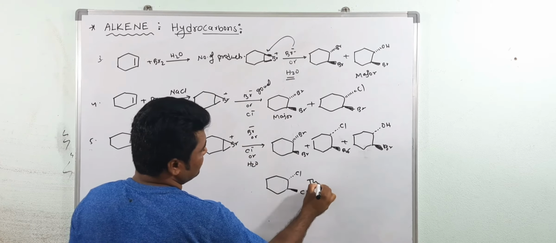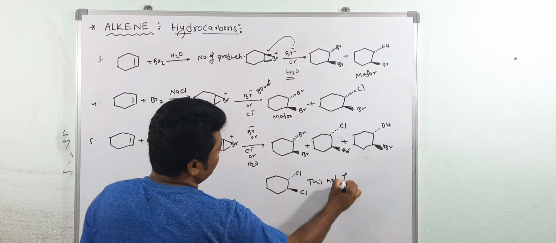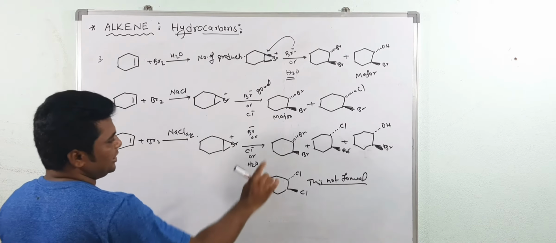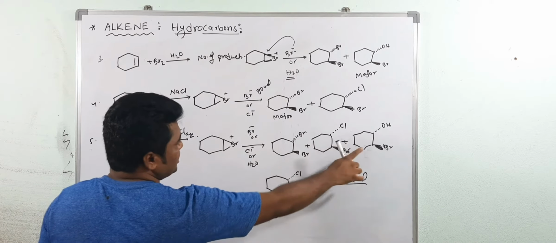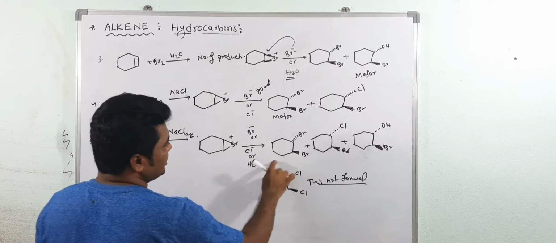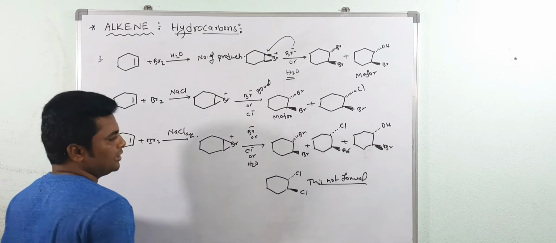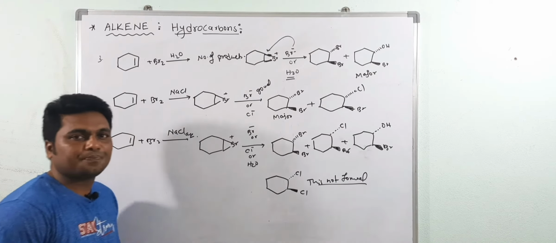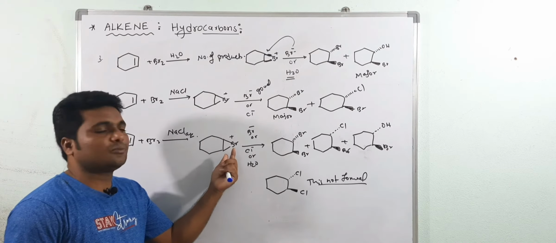This is not formed. In the multiple answer questions they will give A, this one, B, this one, C, this one, D, this one. So the answer is A, B, C, not D. It is not possible because bromine is compulsorily present in the product. Why? Because initially the brominium ion is formed.